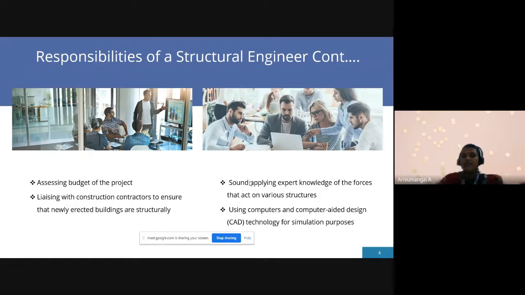And next one is CAD. Already all of you know CAD. What is the purpose of CAD? First we have to design. Okay, so we have to make the plan. We have to make the plan, then that plan is applied in the field.